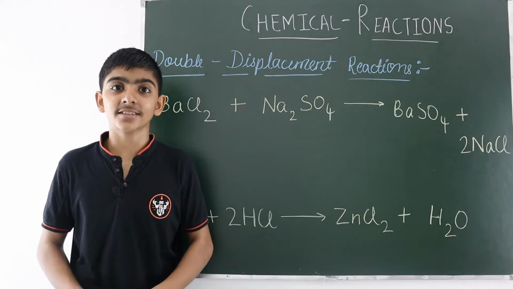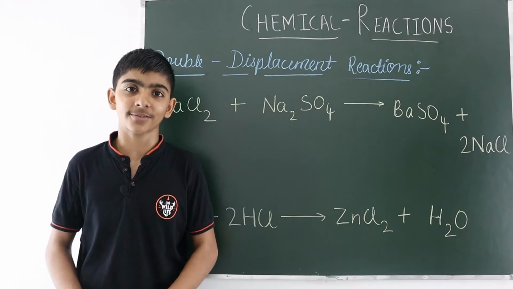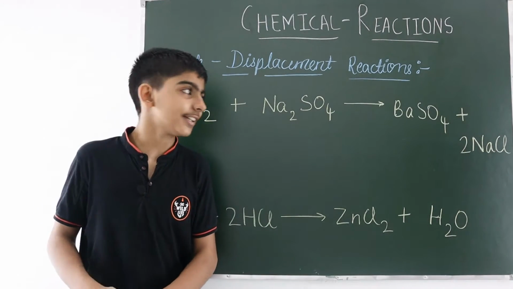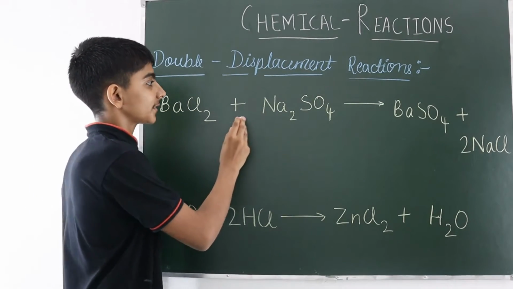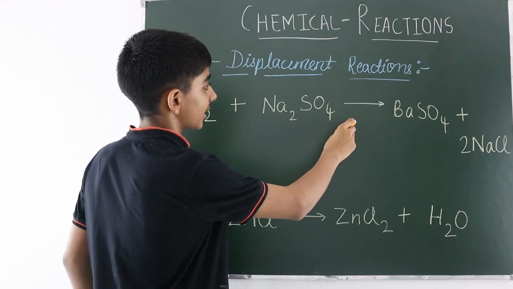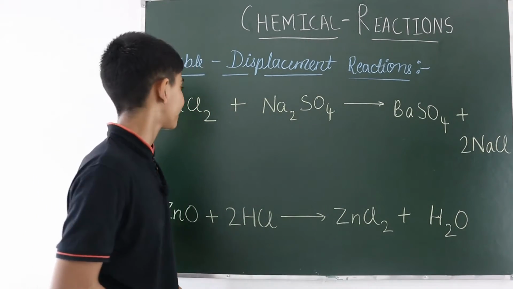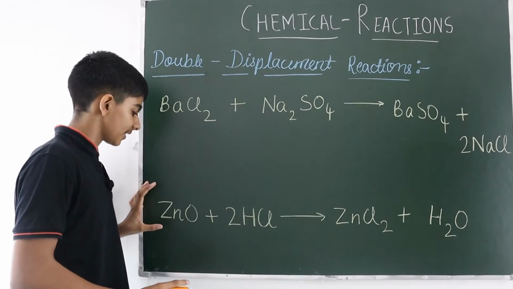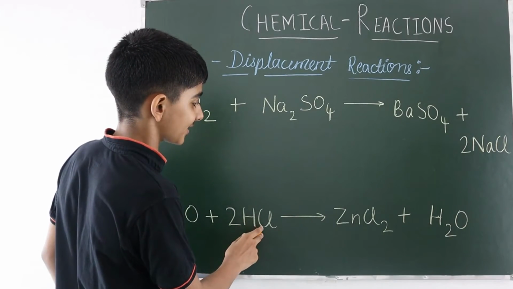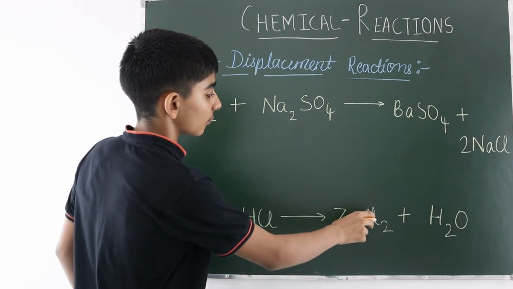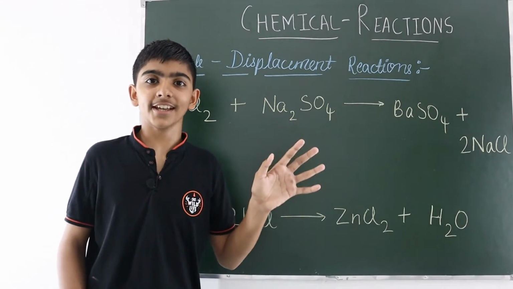Now let's discuss the examples for double displacement reaction. The first example is barium chloride plus sodium sulfate gives barium sulfate plus sodium chloride. Another example is zinc oxide plus hydrochloric acid gives zinc chloride plus water. So these were the examples.